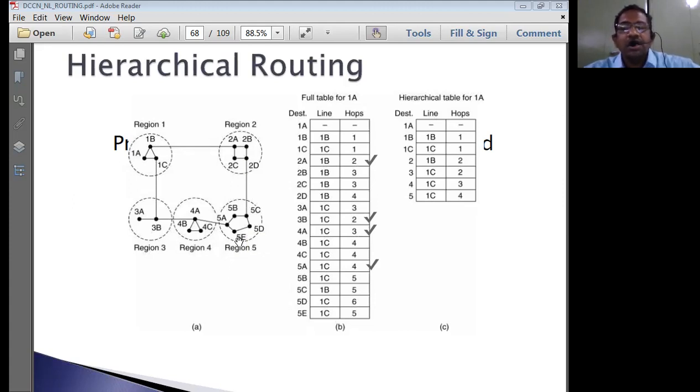Say, for example, router 4B in region 4. That means router 4B doesn't know the details of router 2B. So router 4B may know the route to region 2, but not to router 2B. What is happening here? If 4B wants to communicate with 2B, then how can 4B transmit the data?